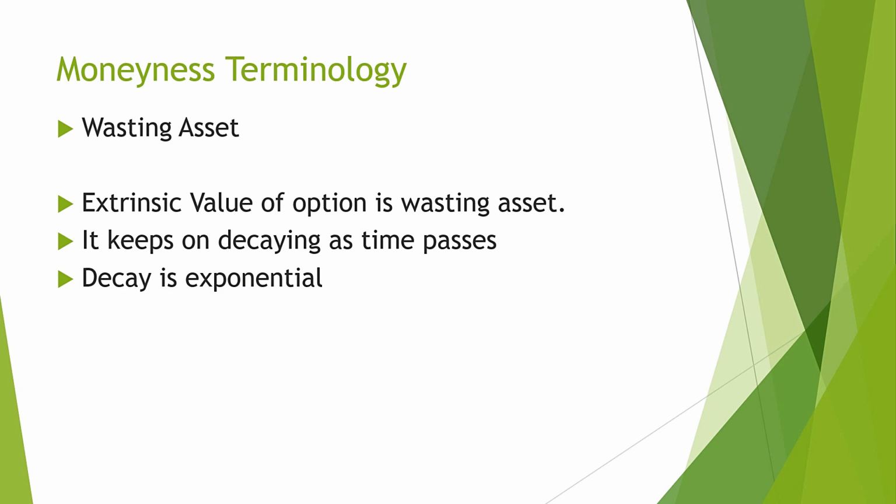For example, if a certain option has a time value of 300 points in a monthly option, then 100 points decay will be seen in the first half of the month. If everything remains the same, means if price does not change from the current value after 2 weeks, and there is no change in volatility, then the price of that option will reduce by 100 points in the first half of the month. The remaining 200 points decay will happen in the second half of the month.